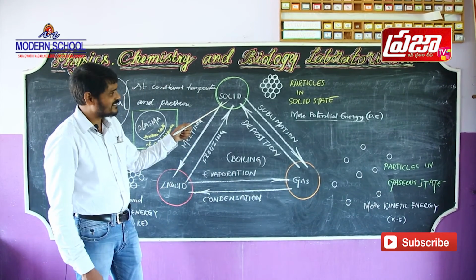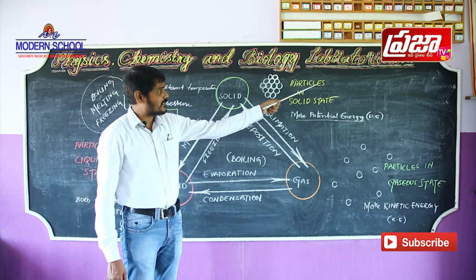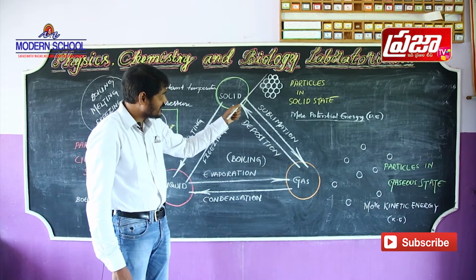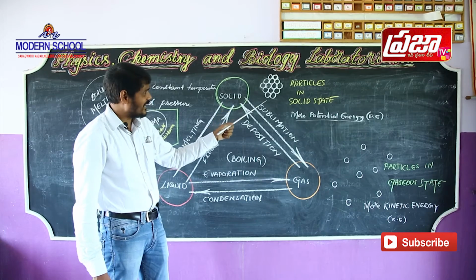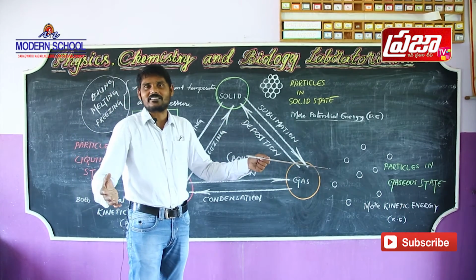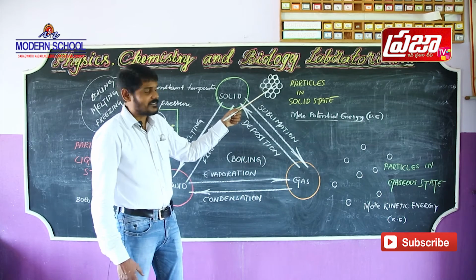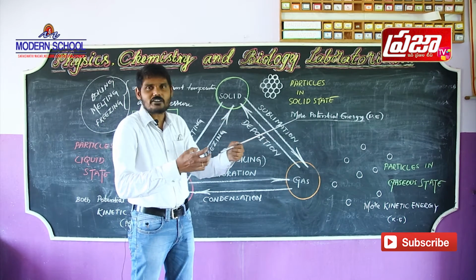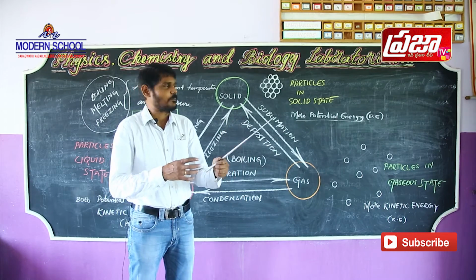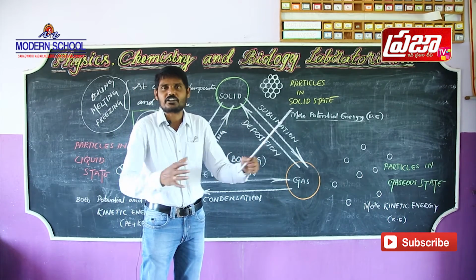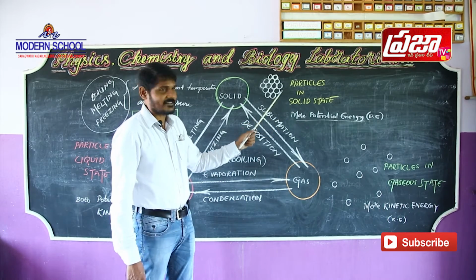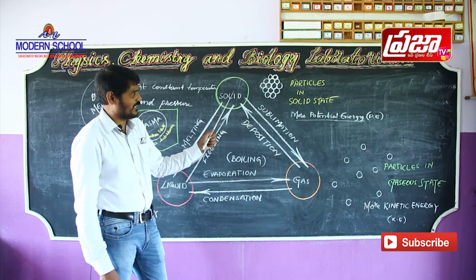We are going to discuss the different forms of a substance with the help of a small magic triangle. First, solid. The particles in a solid substance are closely packed, tightly packed like this. There is no movement among the particles. A strong and large amount of internal energy is present among the particles, so they cannot deviate from one another. Such substances are usually solids.